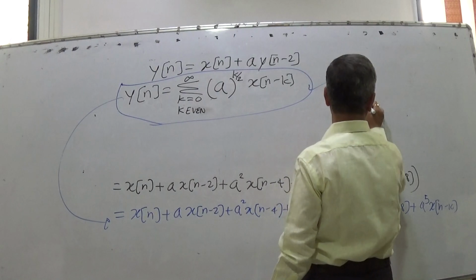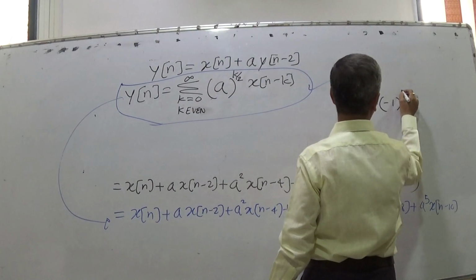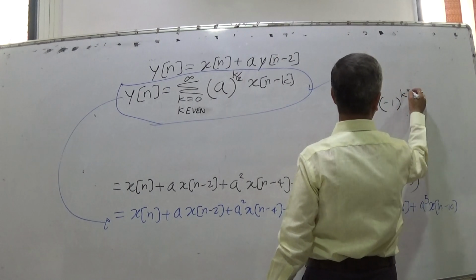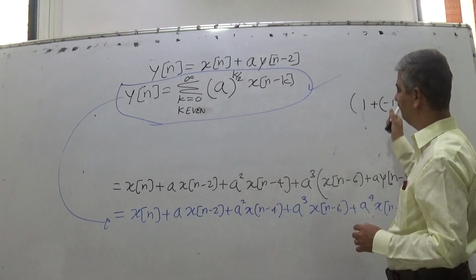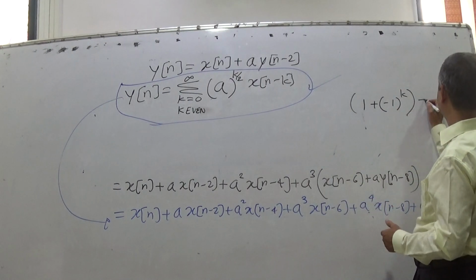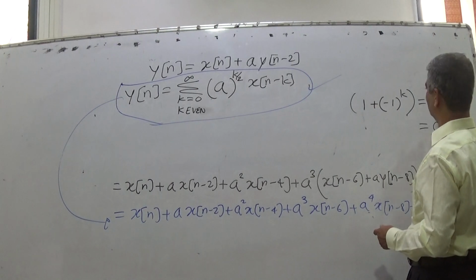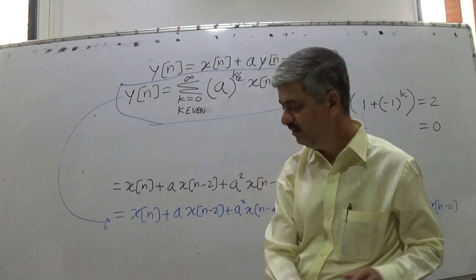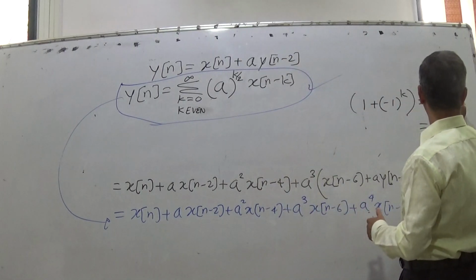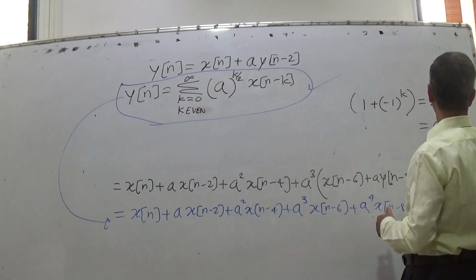So if we have 1 plus minus 1 raised to k, if k is even, this expression becomes 2, and if k is odd, this expression becomes 0. So this is for even k, and this is for odd k.